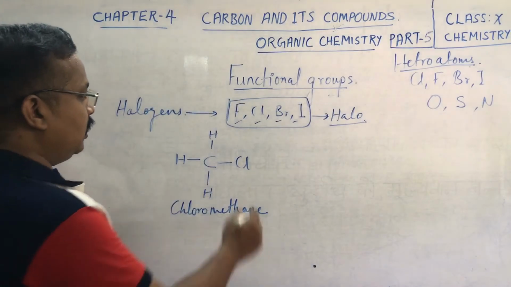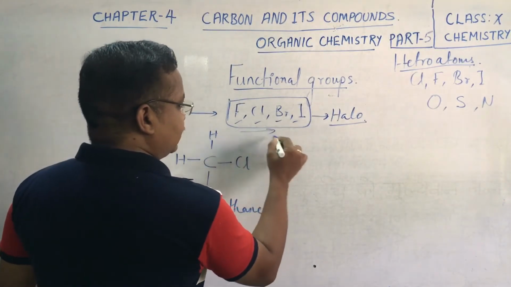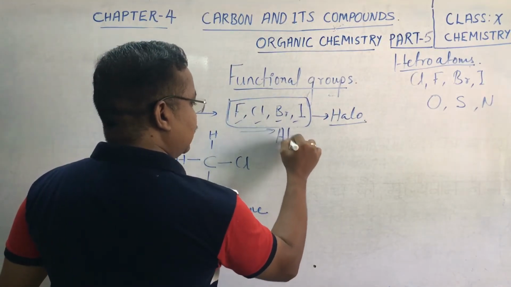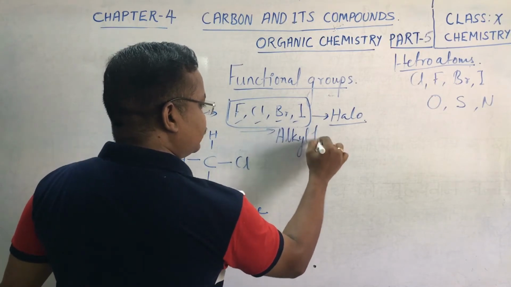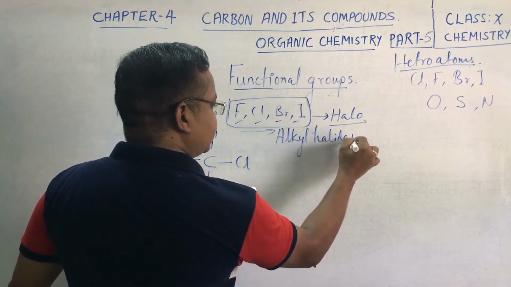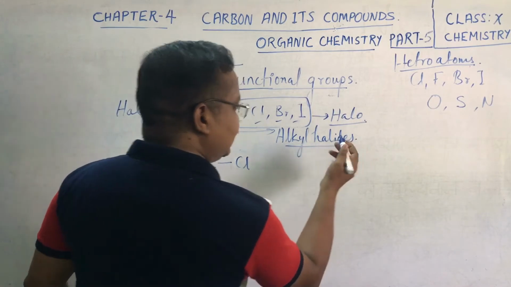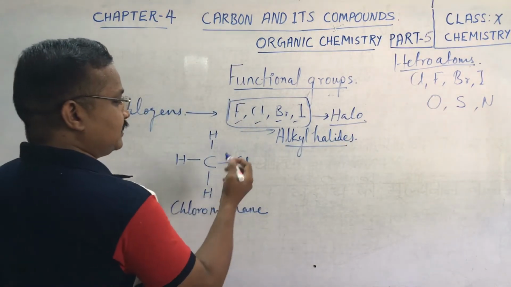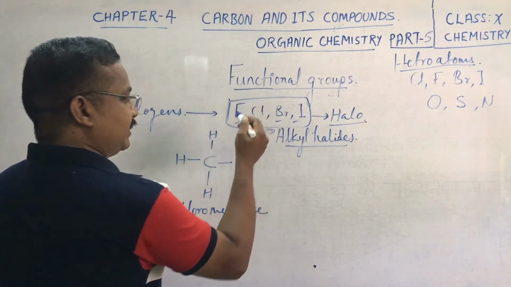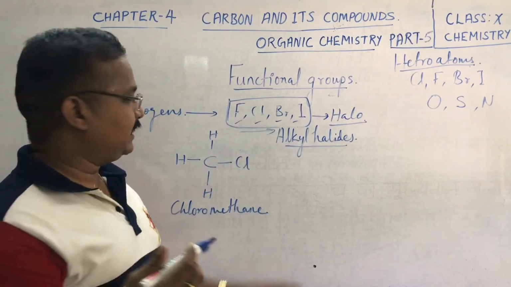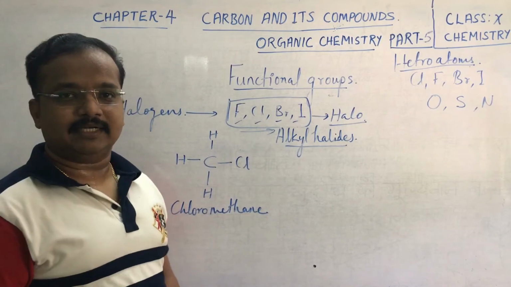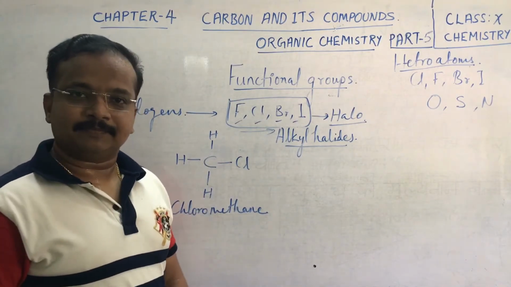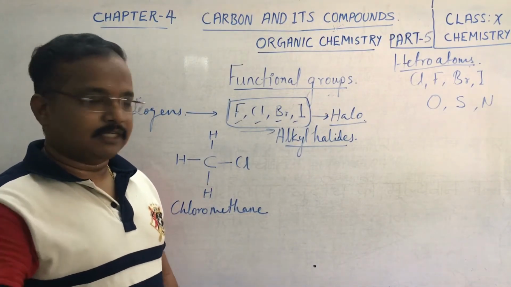As a whole, when these groups attach, they are called alkyl halides. They produce alkyl halides. The word halides is used for halogen derivatives only. When the halide, Cl minus, F minus, Br minus, attaches, they are called alkyl halides or haloalkanes.